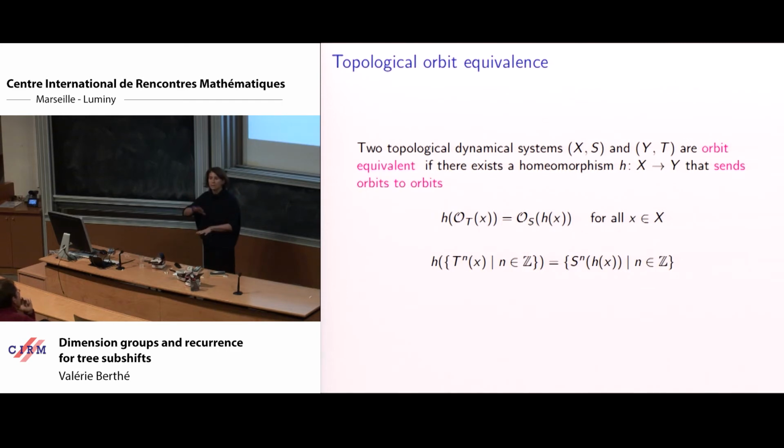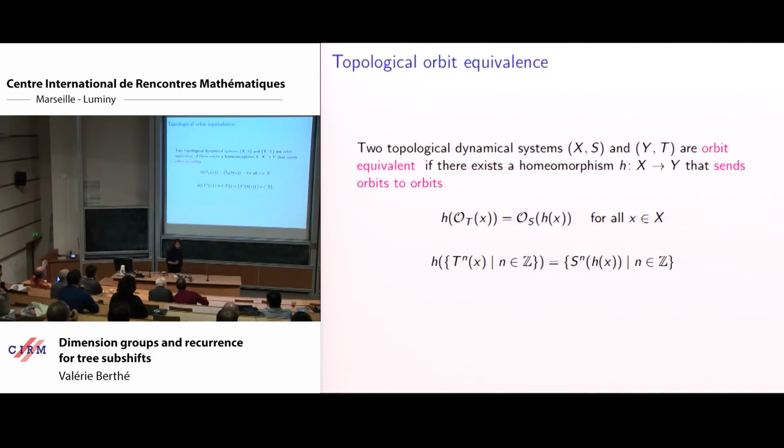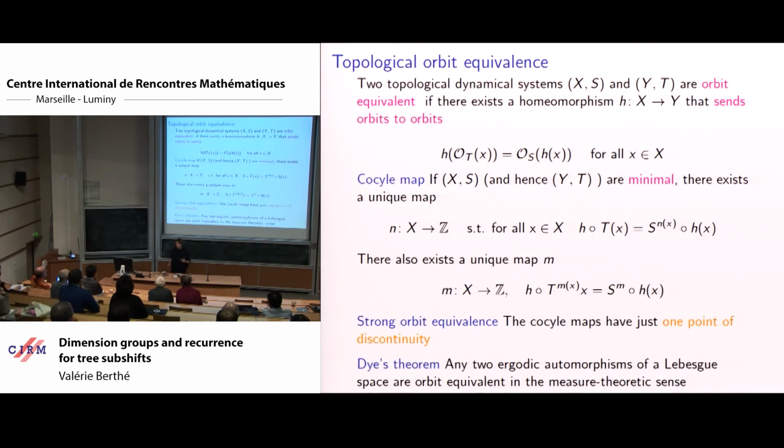So that means that I am in a topological framework. I've got two topological dynamical systems, and I can exchange orbits with a homeomorphism. So this is what is expressed here. I can relate the orbits via this homeomorphism. So I've got my two topological dynamical systems. If I assume them to be minimal, then I can define uniquely a cocycle map which goes from one system to the other one and which compares orbits.